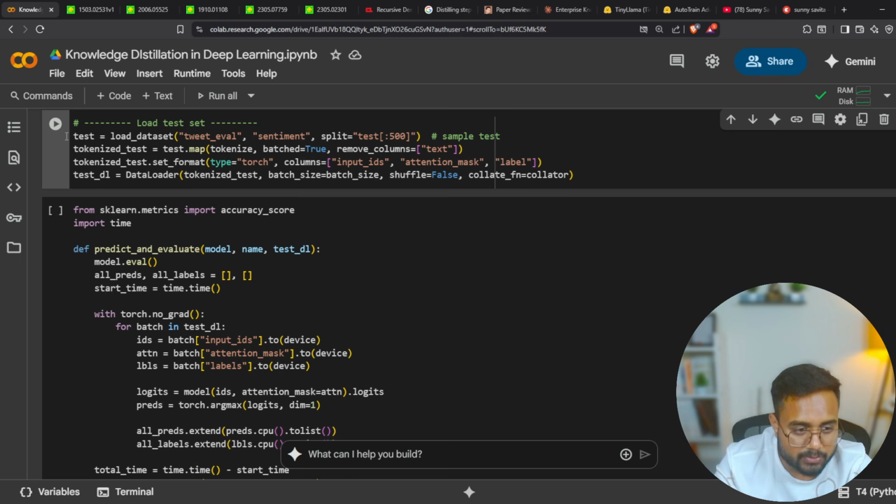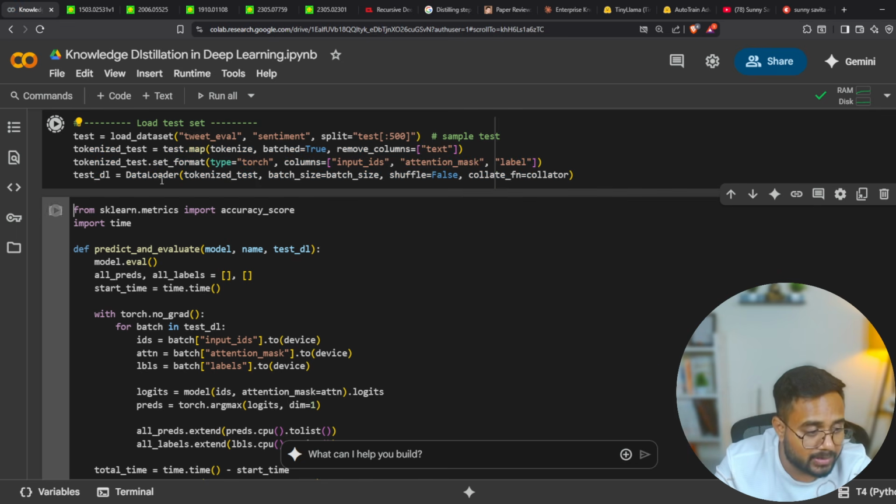Okay, so here I'm going to load the test data. This data is from the same repo, tweeteval. So I'll be getting the test data, and I'm going to tokenize it. Now here I'm going to set the format and my data is ready. So I'm going to prepare the entire Hugging Face compatible data.